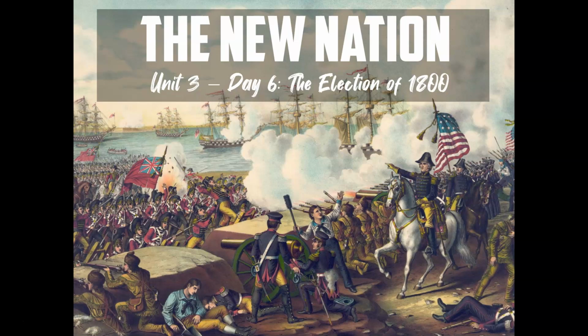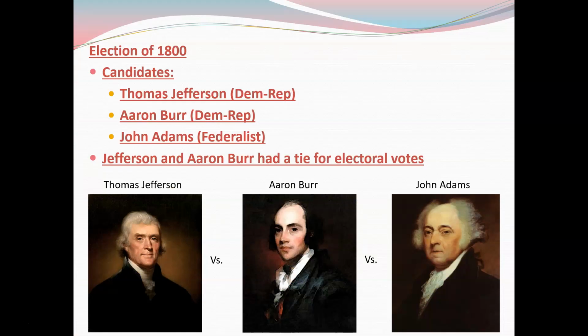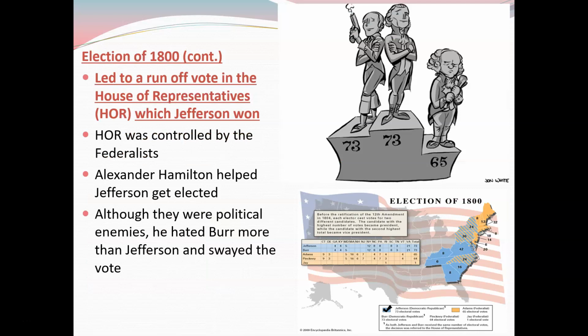This is a big watershed moment in the United States because we have three candidates: Thomas Jefferson, who is a Democratic Republican, Aaron Burr, who is also a Democratic Republican, and John Adams, who is a Federalist. When Jefferson and Burr get done, they had both tied for the number of electoral votes they received. They both received more than John Adams, but ended up in a tie. This is going to lead to a runoff in the House of Representatives.